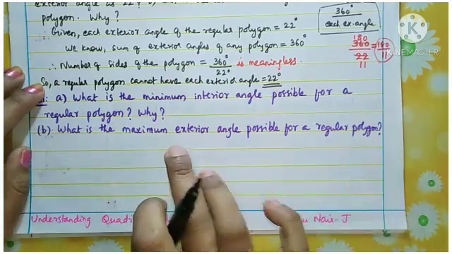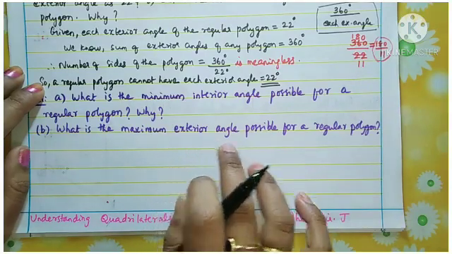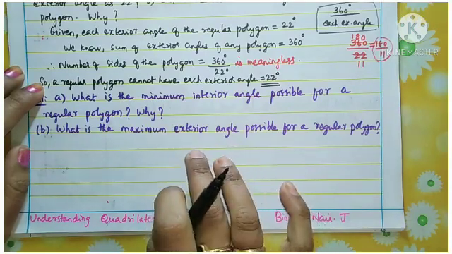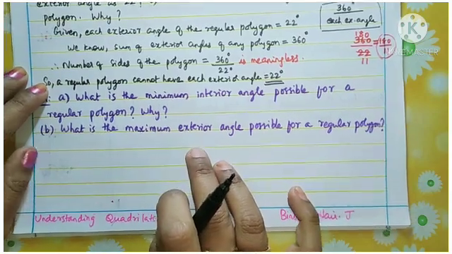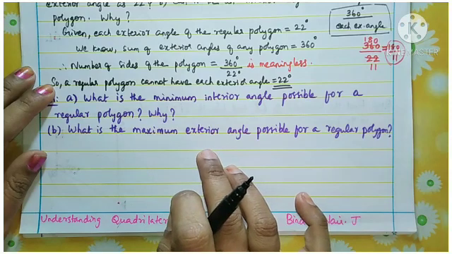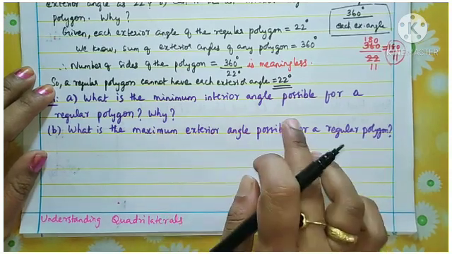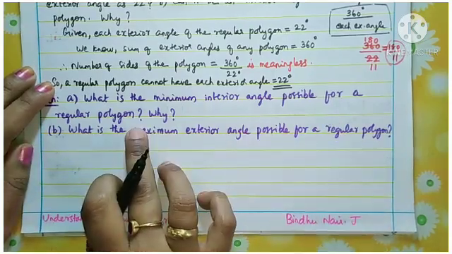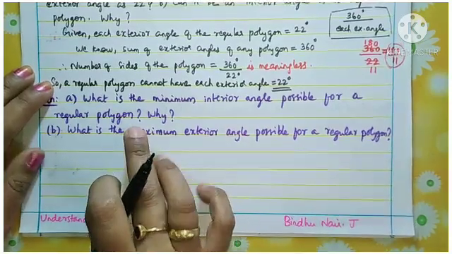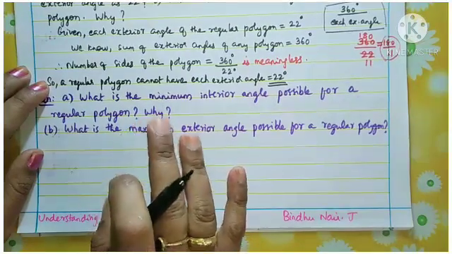Okay, so here you are discussing what is the minimum interior angle. Minimum means the least. So what is the value of the interior angle minimum, that is the least value possible for a regular polygon? This type of question you need to think and answer.